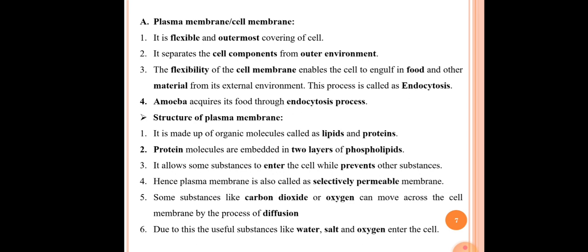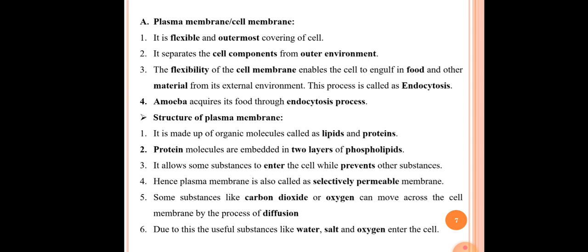Our next point is the structure of the plasma membrane. In the structure of the plasma membrane, our first point is that it is made up of organic molecules called lipids and proteins. The second point here is that protein molecules are embedded in the two layers of phospholipids. This is a very important point. These protein molecules are embedded in the two layers of phospholipids.